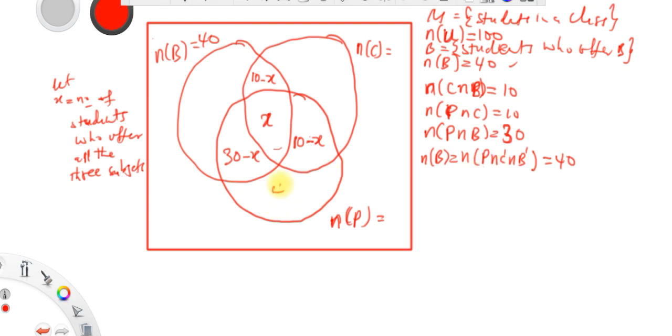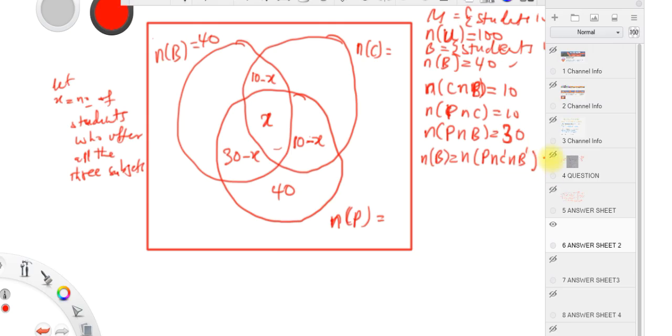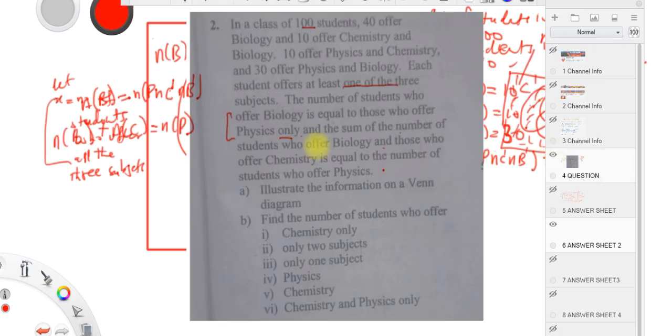So it means that those who are here is 40, and the question has given that. Okay, guys. And you see that it also says that the sum of the number of students who offer biology and those who offer chemistry is equal to the number of students who offer physics. Alright, guys, note this one very well because of space.